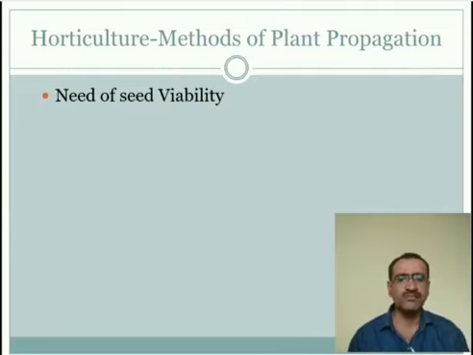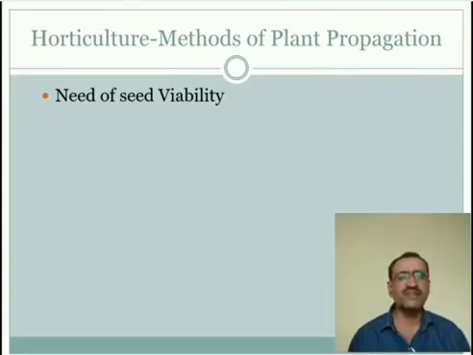It is important to know that the seeds stored in a gene bank will grow to produce the plant. If we store some seeds, whether they are viable or not is not known to us. So it is important to know whether seeds are viable or not.